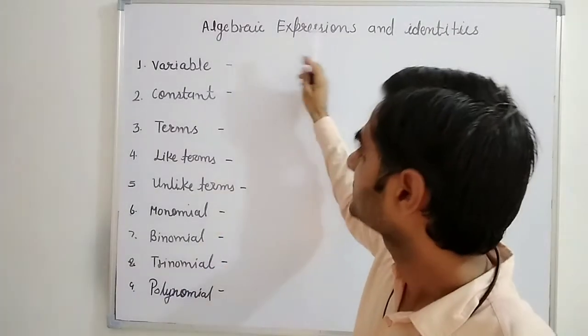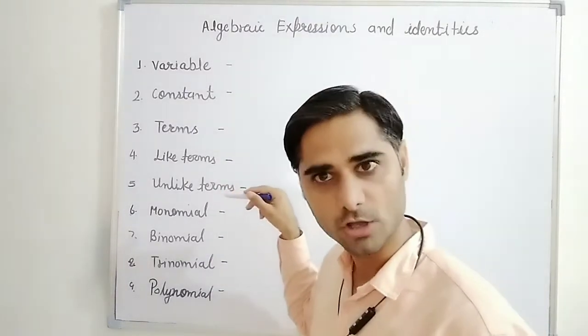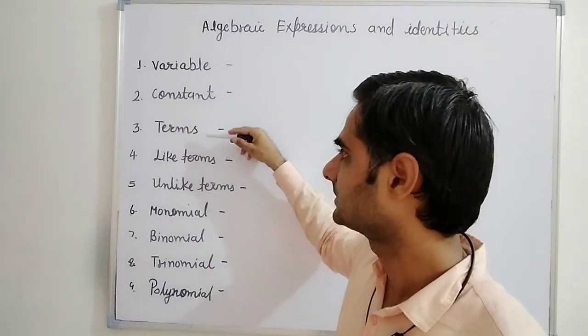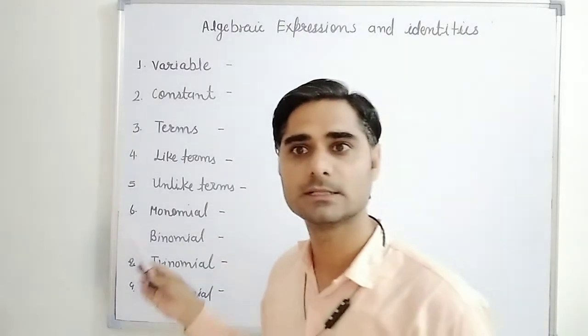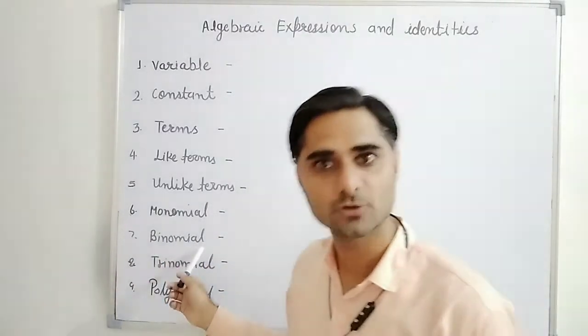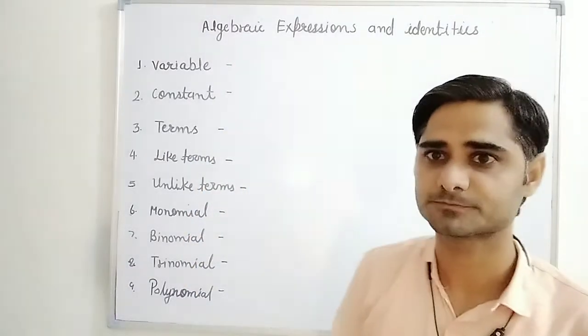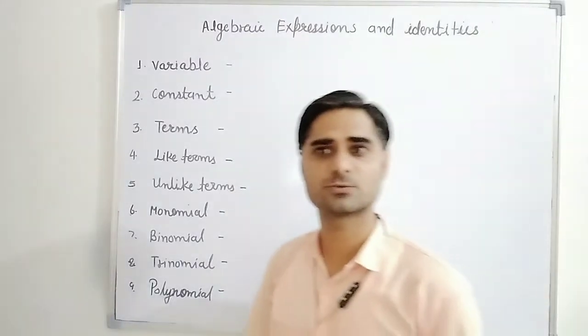In algebraic expressions, some basic terms are there. First of all, we will talk about all these: variable, constant, terms, like term, unlike term, monomial, binomial, trinomial, and polynomial. About all these terms we will learn thoroughly. First of all, we will talk about variable. Okay, students, what are variables?